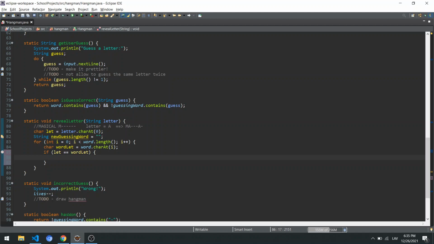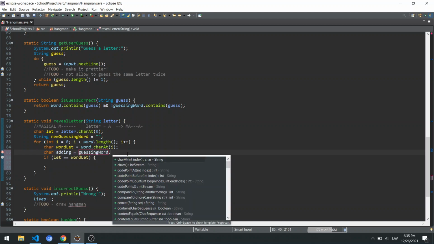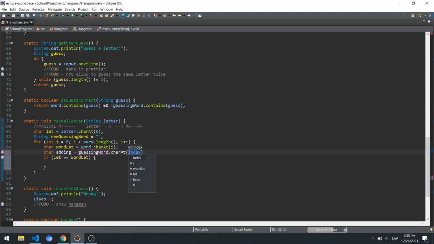And then we're going to say if it's equal, then we're going to need another variable. So char, let's say adding. By default, it's going to be the same as it was in the guessing word, char at index.